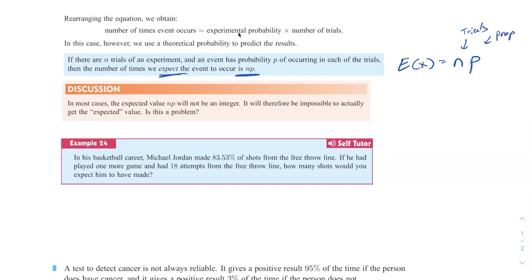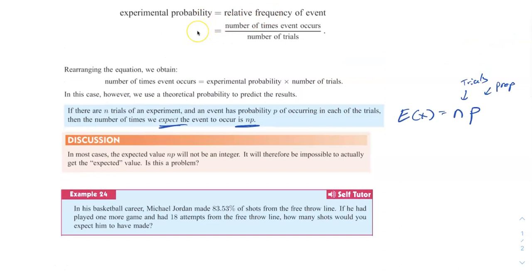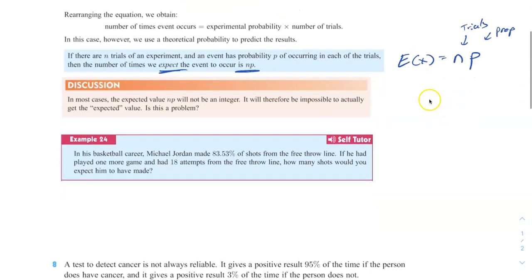That's all we did. We got our formula here. This is the way you find probabilities, by doing what you expect to happen based on mathematics over a number of trials. Rearrange it, you get this formula. So that's how you find the expected value of something.